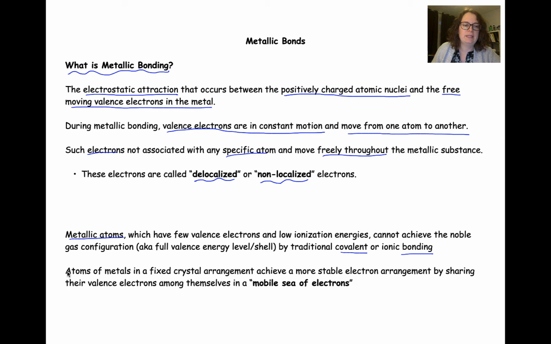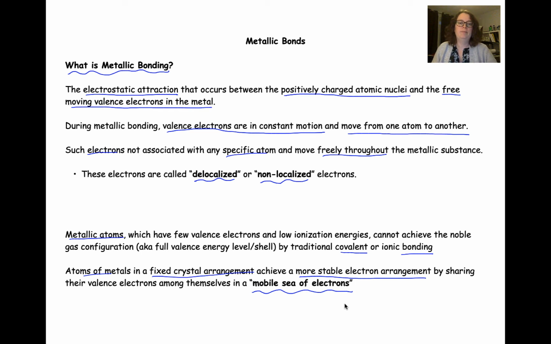So we can think of this as our atoms of metals being in a fixed crystal arrangement, and they achieve the more stable electron arrangement by sharing their valence electrons among themselves in a mobile sea of electrons.